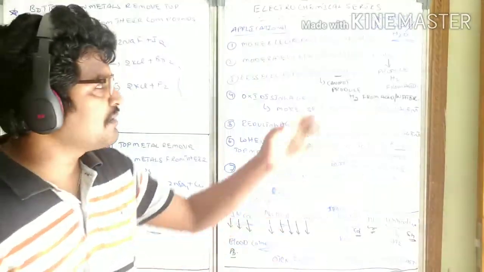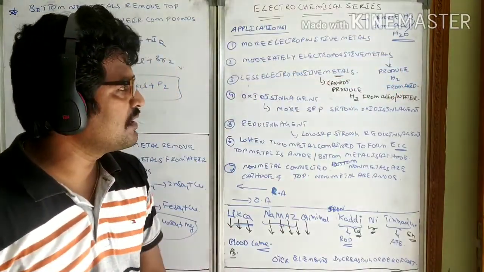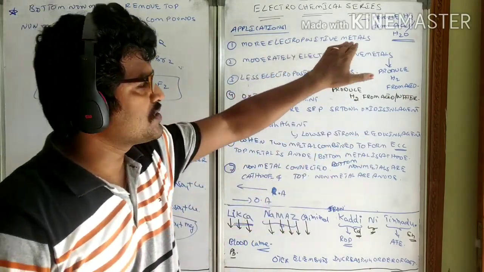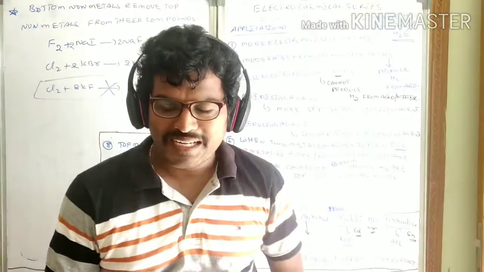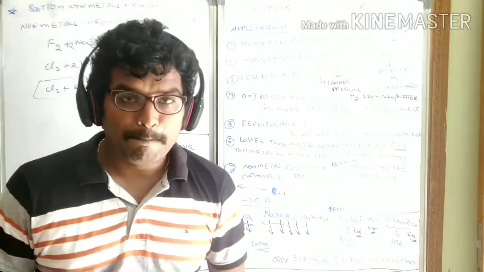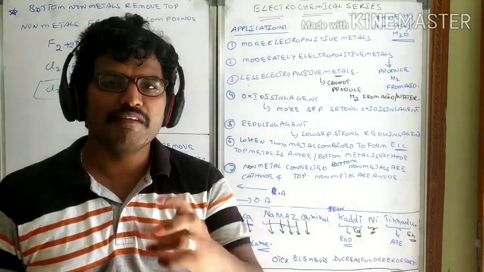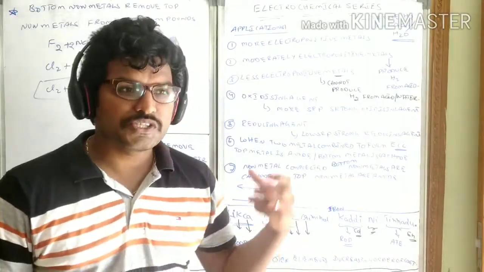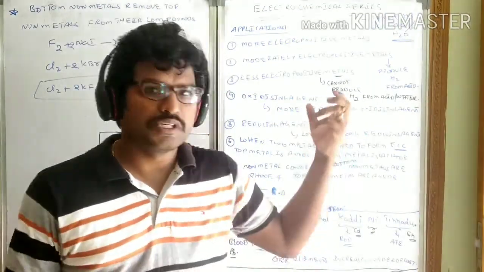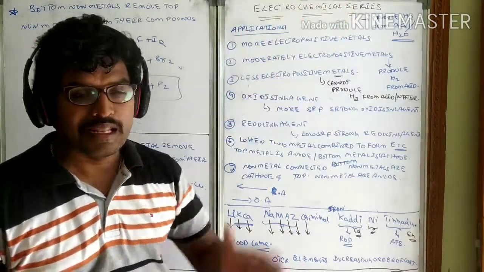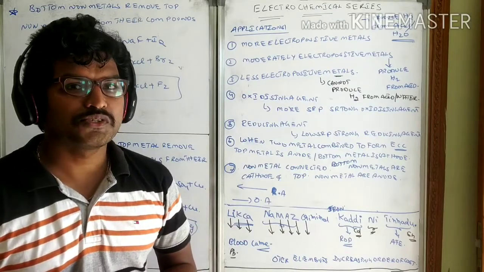And which metals liberate hydrogen and which metals don't liberate hydrogen, we have discussed, and you know very well. More electropositive metals will form metal oxides, which behave as bases. Moderately electropositive metals will behave as amphoteric oxides also, and they have oxidizing and reducing nature. So that is the thing regarding the electrochemical series.